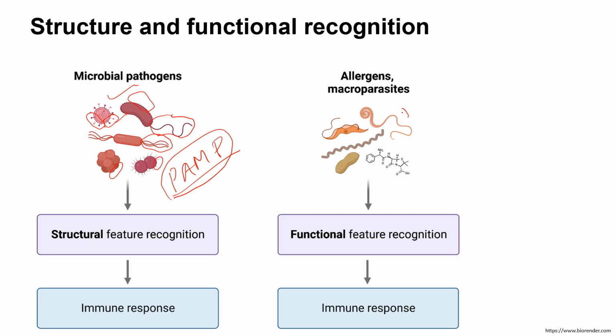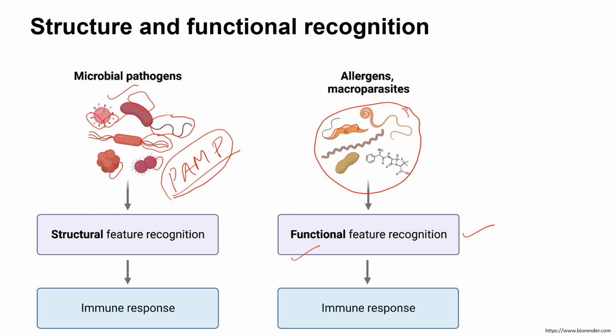Most of the time, the secretions and structures secreted by this specific organism can be recognized. So we can call this a functional recognition feature. It can secrete certain chemicals or enzymes that could act as an antigen, and the body immune response will be generated against those secretions or the functional features recognized in those macroparasites.